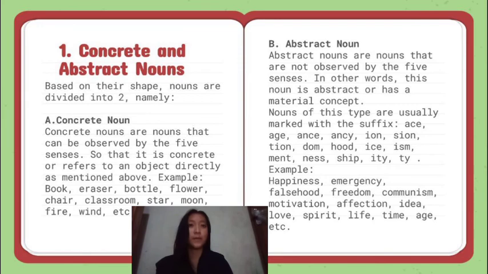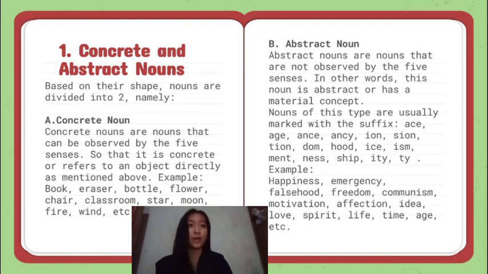Based on their shape, nouns are divided into two, namely A. Concrete noun. Concrete nouns are nouns that can be observed by the five senses, so that it is concrete or refers to an object directly. As mentioned above, examples like book, eraser, bottles, flower, chair, classroom, star, moon, fire, wine, and etc.